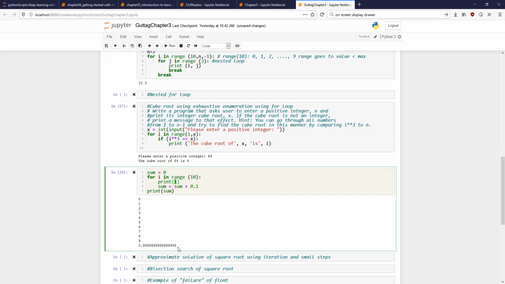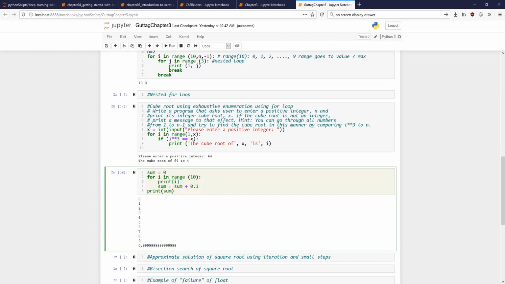It gives the nearest float value. Not necessarily the nearest float value, although if you write sum is equal to 1.0, it will write 1.0, but that is not an issue. But when it tries to add multiple numbers with an incorrect value, then there's an issue.